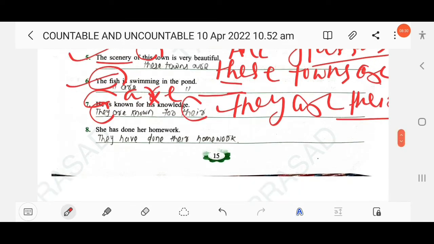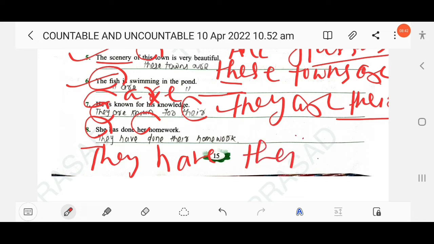Then next, she has done her homework. So here she is singular. Its plural is they. Has plural is have. Done her homework, you have to write their. Clear? So you have to also change the verb as well as the adjective as well as the pronoun.